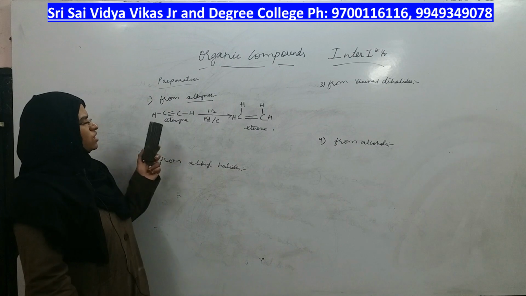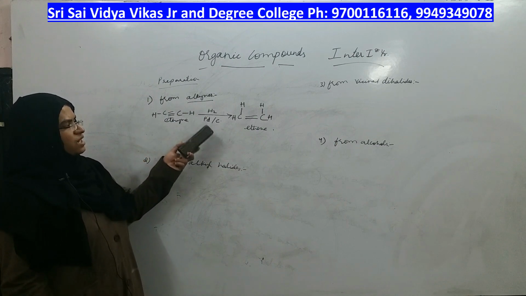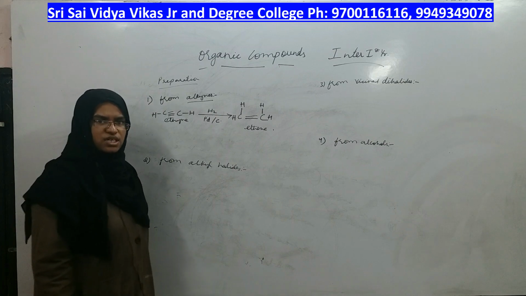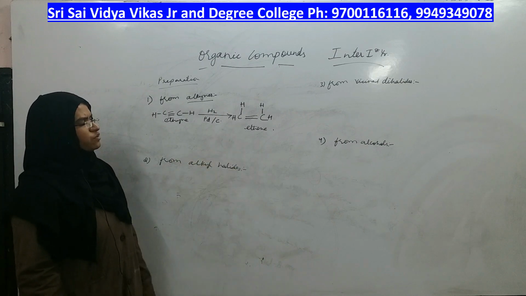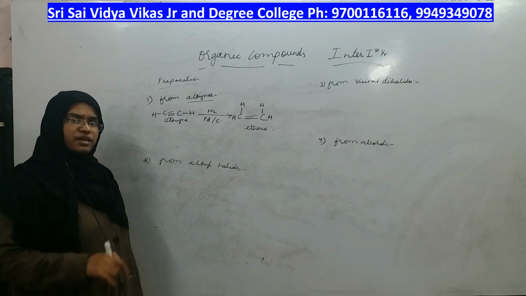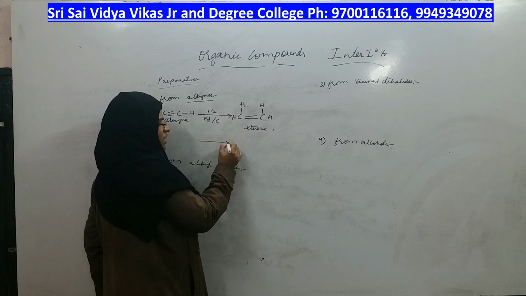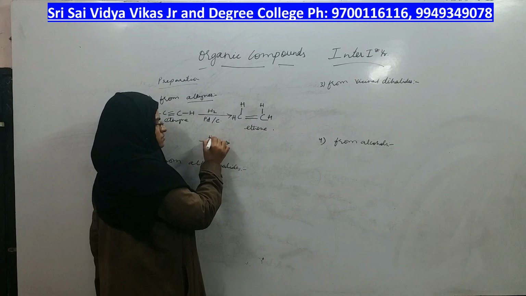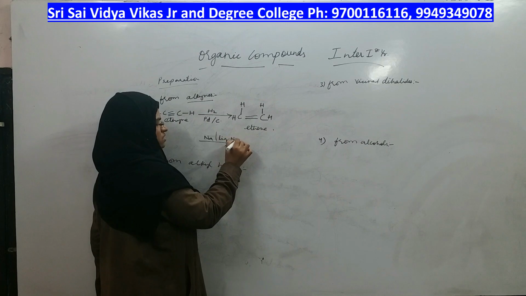Okay. So if you take alkyne under this condition, what is the condition? Hydrogen with palladized carbon will give you ethene. There is another condition by which you can prepare alkene from alkynes, and that is sodium in liquid ammonia. The reagent is changing here.